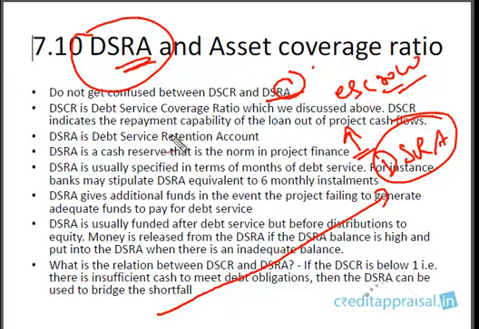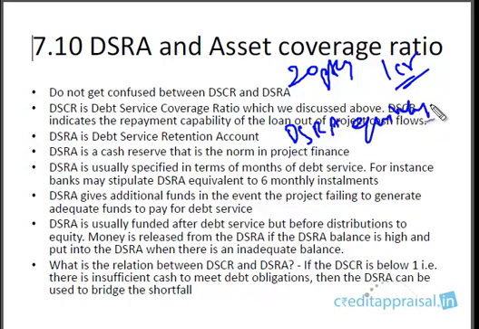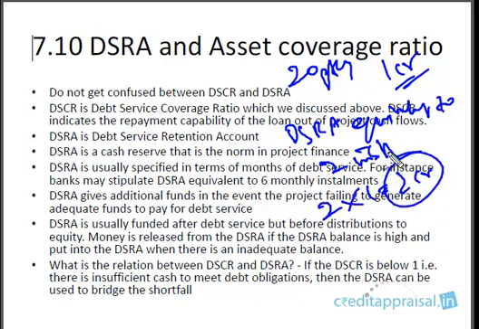Okay, so to what extent is this DSRA to be built up? Say for example the repayment stipulated by the bank is quarterly repayment. The repayment may be some 20 quarterly installments, and each installment is 1 crore. This is the repayment as per the sanction term. So the bank might say, please create a DSRA equivalent to two installments. So two quarters' installments amounts to 2 into 1, 2 crores. So the company has to maintain a DSRA which has 2 crores at any point of time, right?